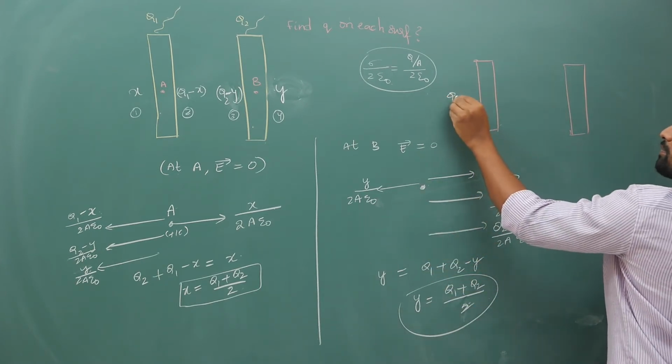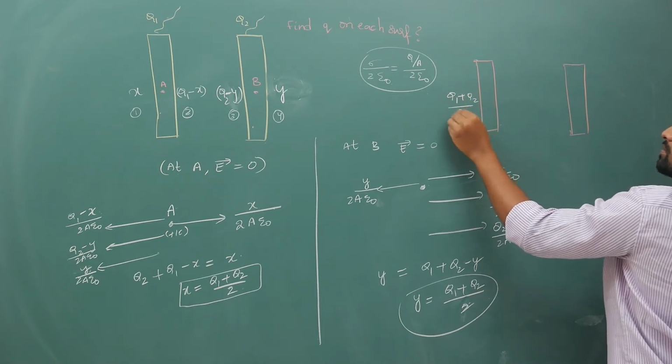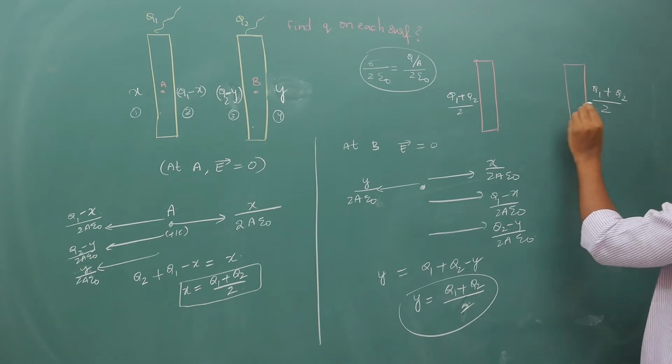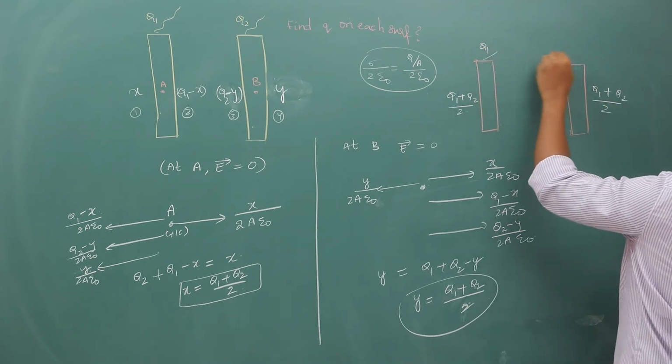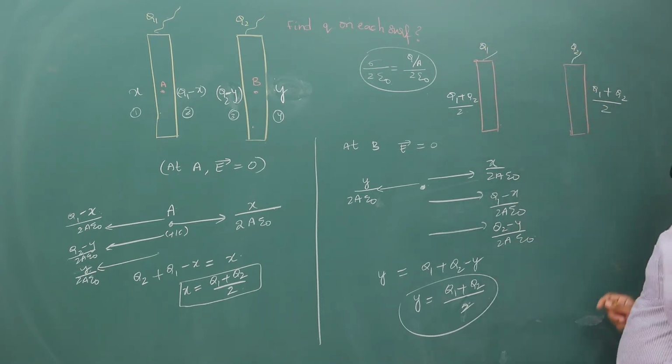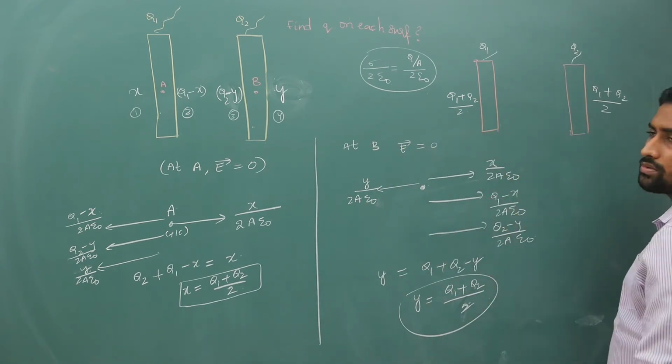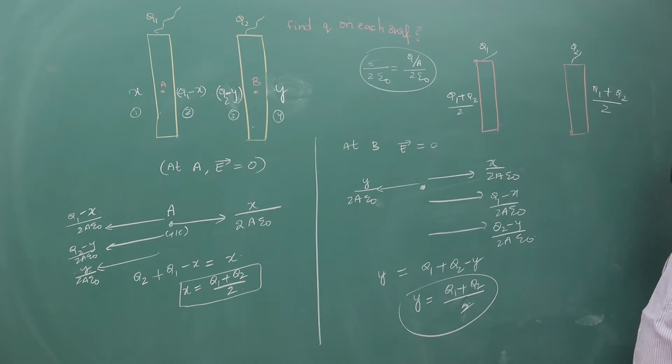So leftmost plate sum of charges by 2, rightmost plate also it is your sum of total charges by 2. So on this plate we have q1, on this plate you have q2. So leftmost of all the plate combination will have (q1 plus q2) by 2, rightmost of all the plates will have (q1 plus q2) by 2. In the middle it will be equal and opposite charge.